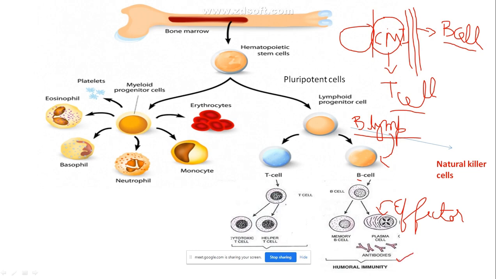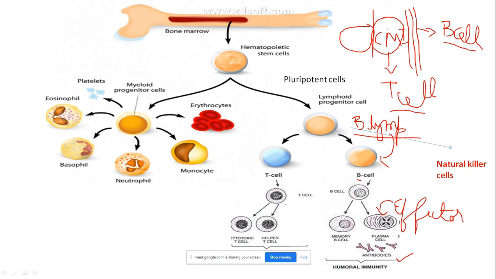If you want to know about the antibodies, you should know from where exactly they have come. This entire phenomenon belongs to humoral immunity. Humoral, as I told, refers to fluid, or the liquid portion of your body.